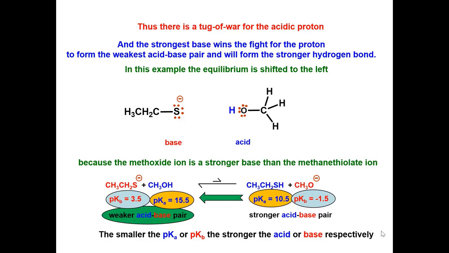The equilibrium will shift to the weaker acid-base pair, or the larger pKa and pKb values.